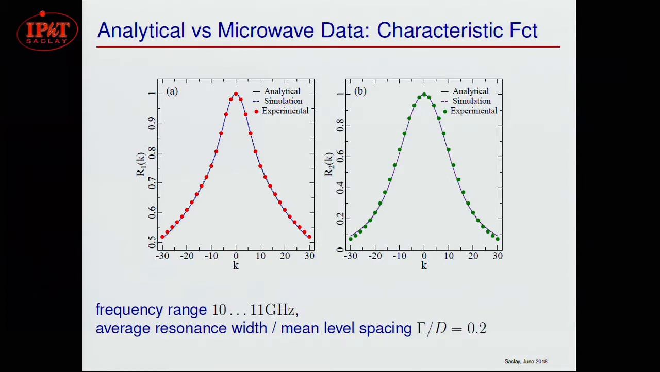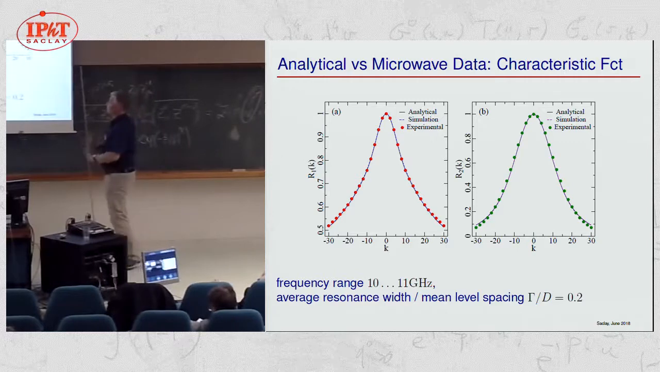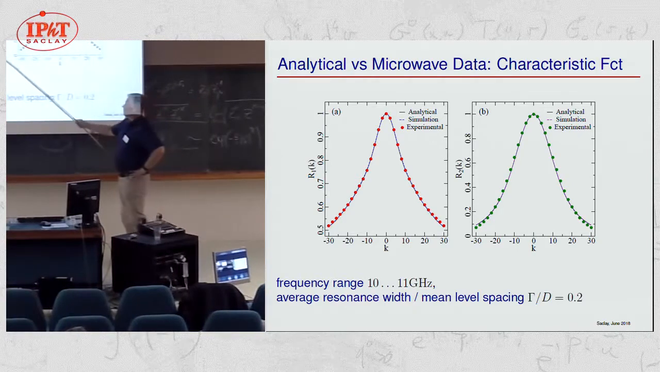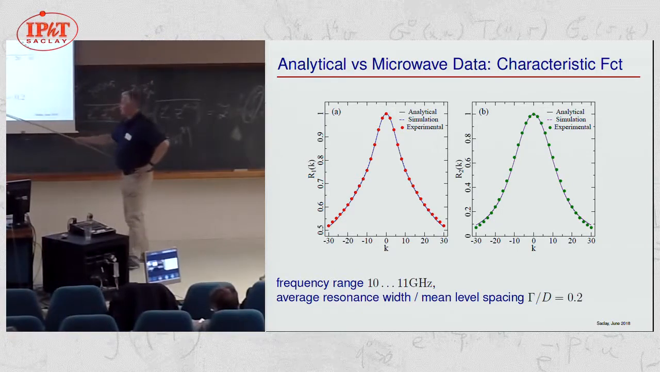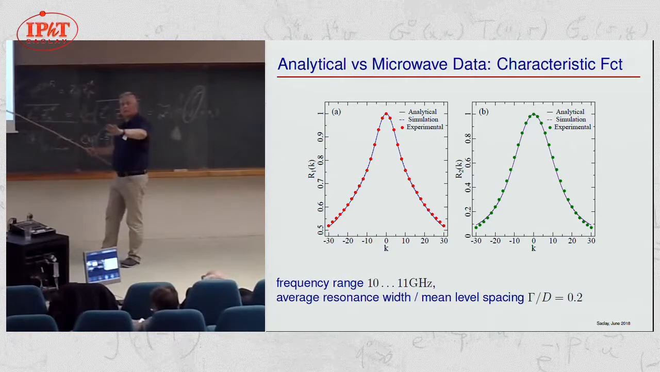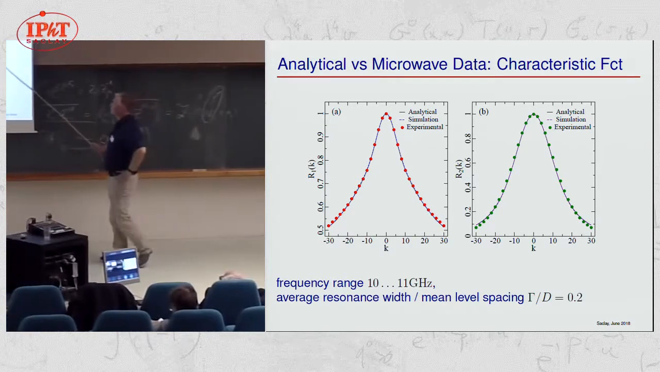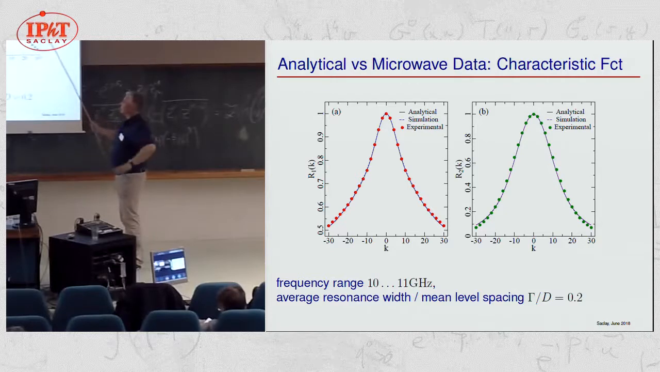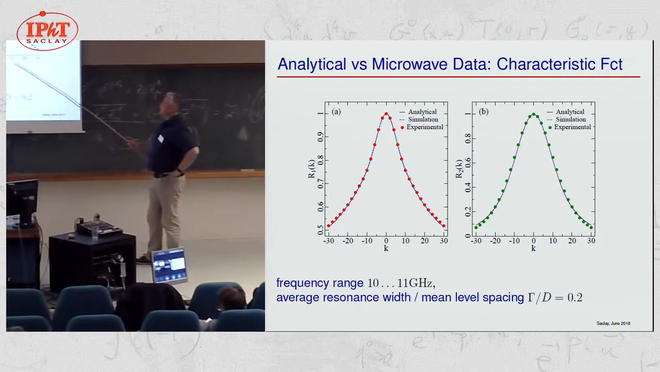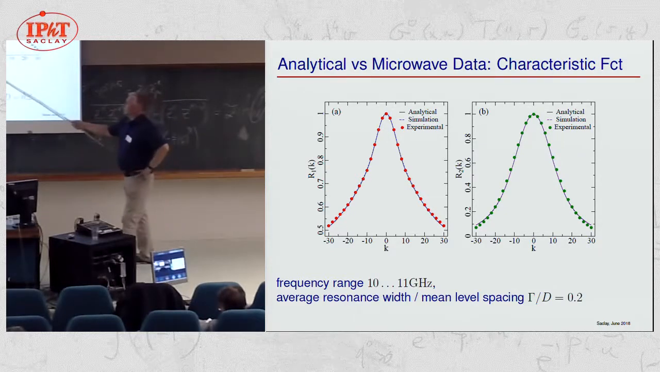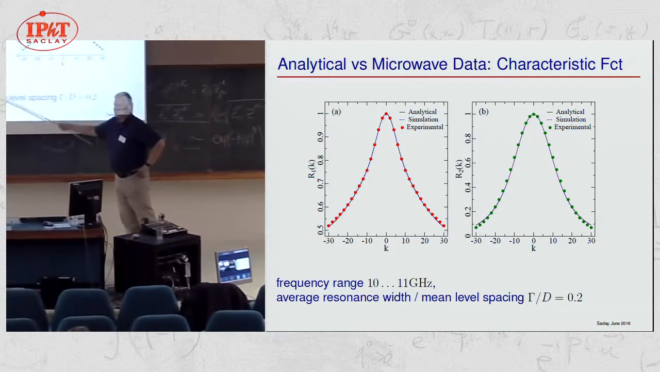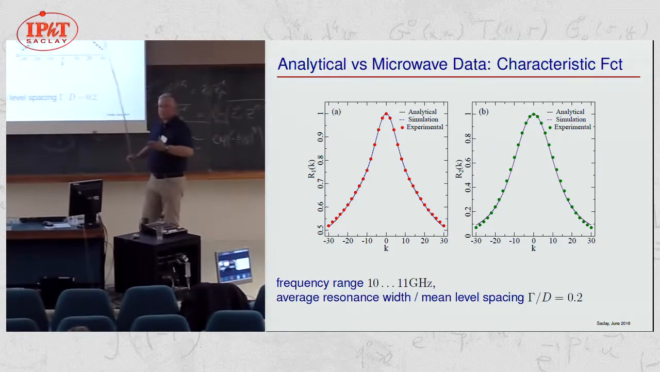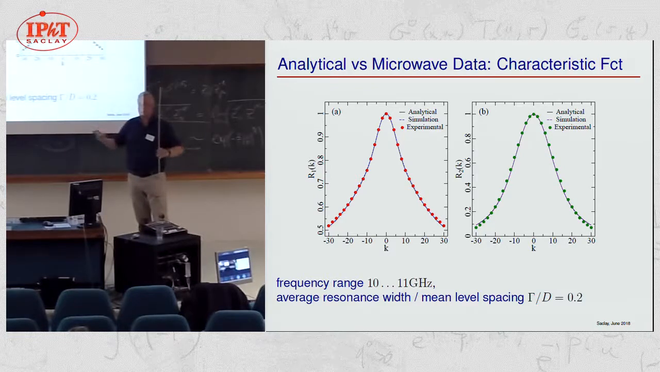Now I show you a comparison of our analytical result with microwave experiments. Here you see the characteristic functions. Here we are at rather low frequency, so the gamma over d is very well in the regime of isolated resonances. And you see here the characteristic functions, very different from Gaussian, from the Fourier transforms of Gaussian or Gaussian-like functions. And let me emphasize that it's very easy to sample these experimental results here to get this picture. So there's nothing complicated about a characteristic function if you sample it from experimental data.